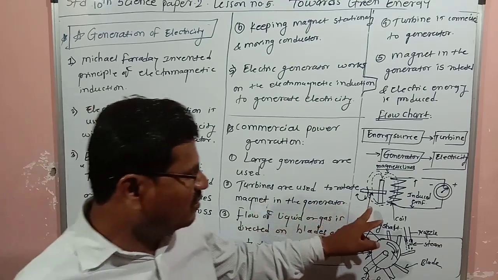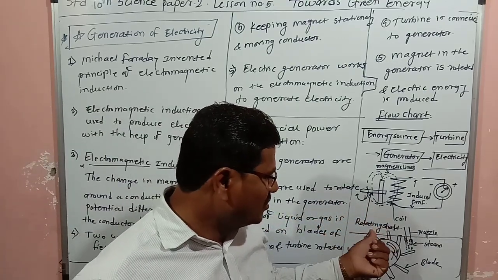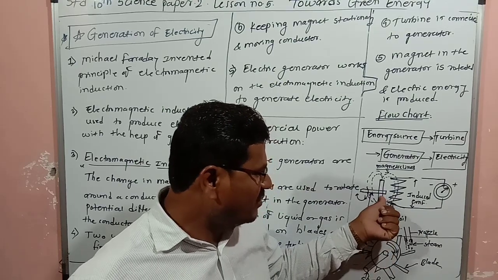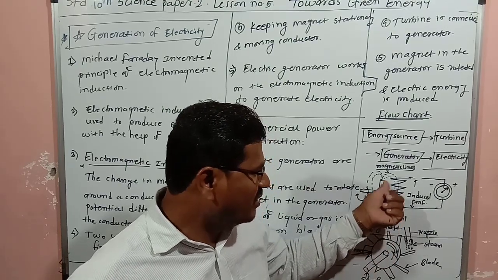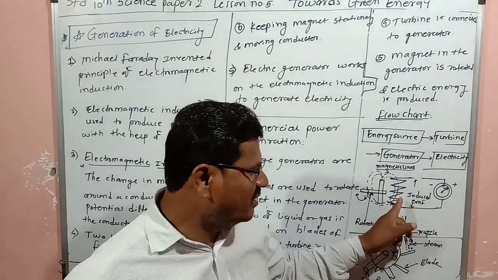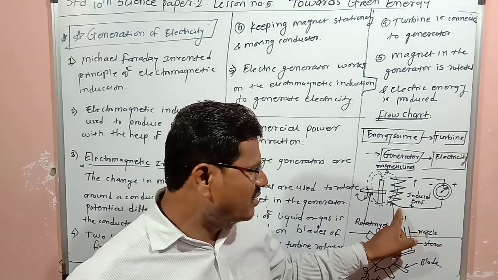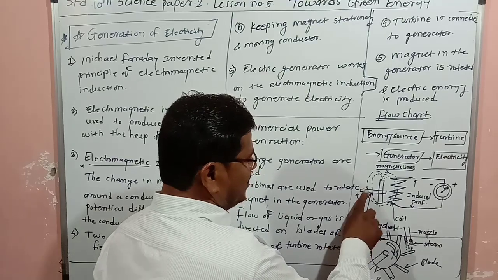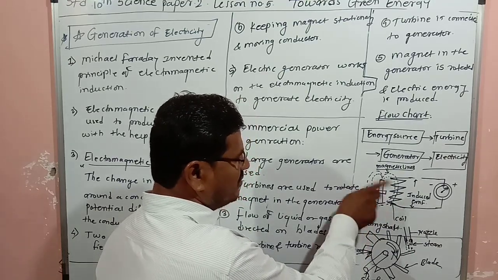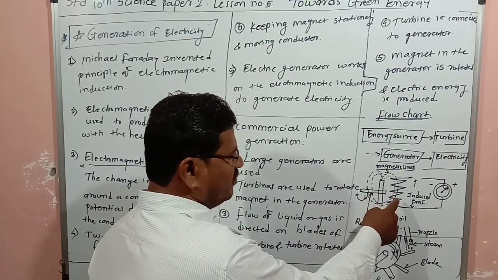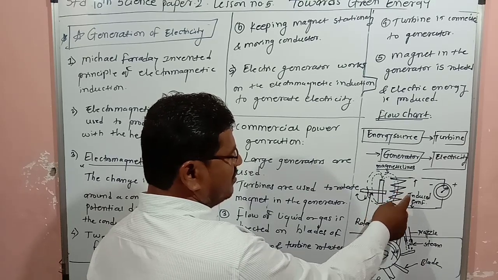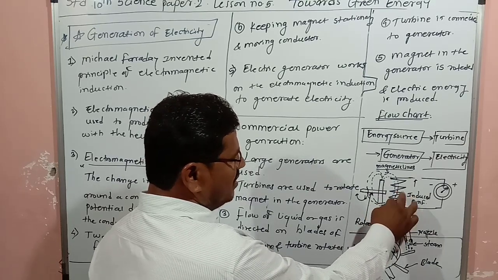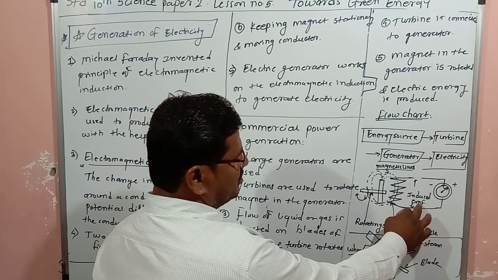Here it is shown. There is a rotating shaft, and here a bar magnet with a magnetic field around it. Here a coil of conductor is there. When the shaft rotates, the magnet moves, and the magnetic field changes around that conductor, and EMF is produced.